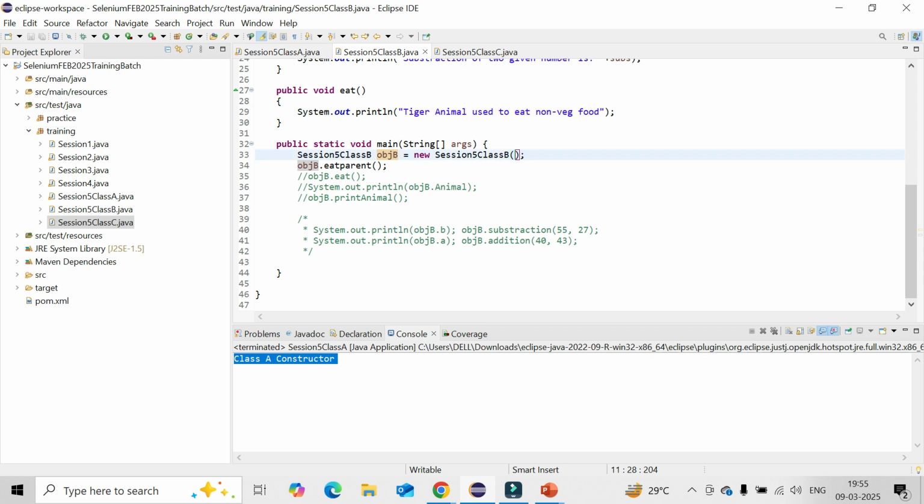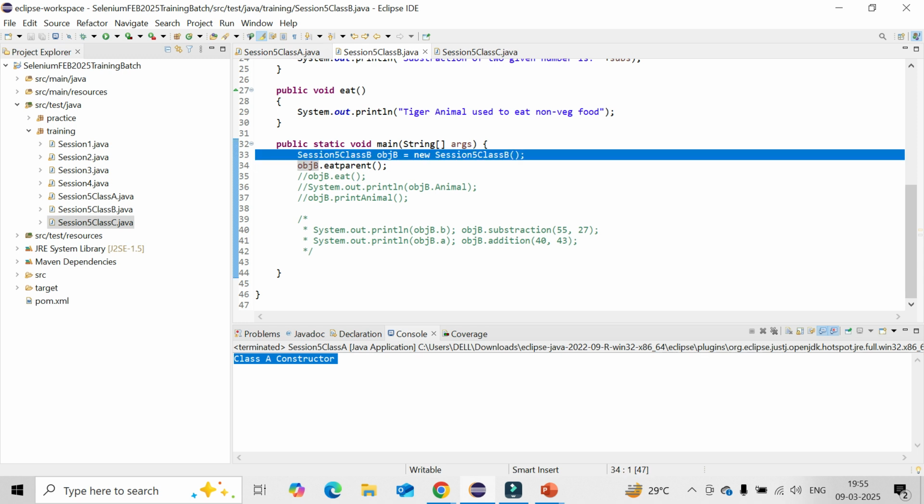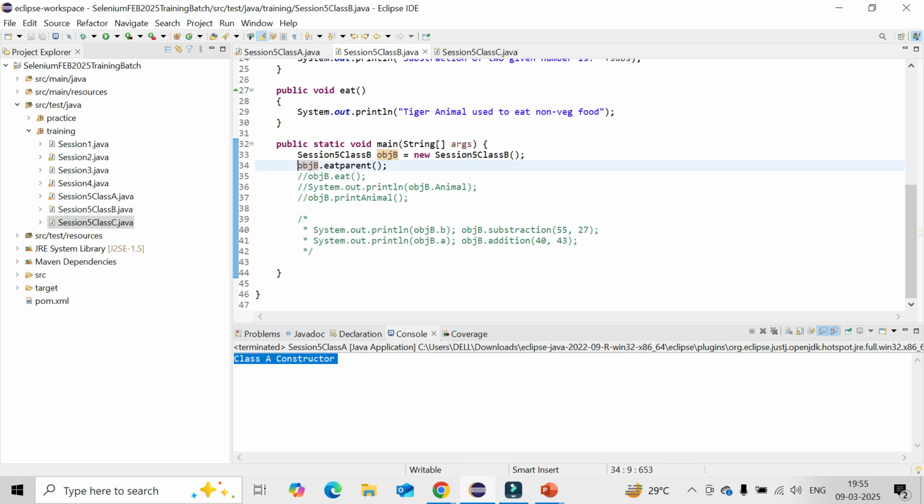Dada, my question is, I'm trying to understand line number 33. You are creating the object of class B, and class B is extending class A, right? So once you are calling class B, automatically the object is created and it will perform the operation for printing it.